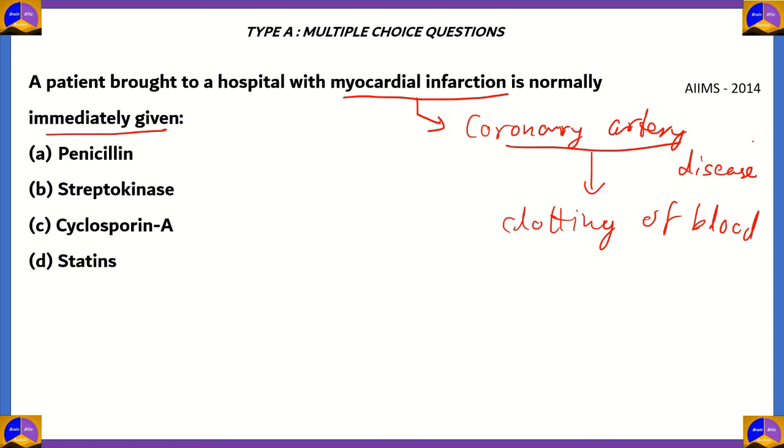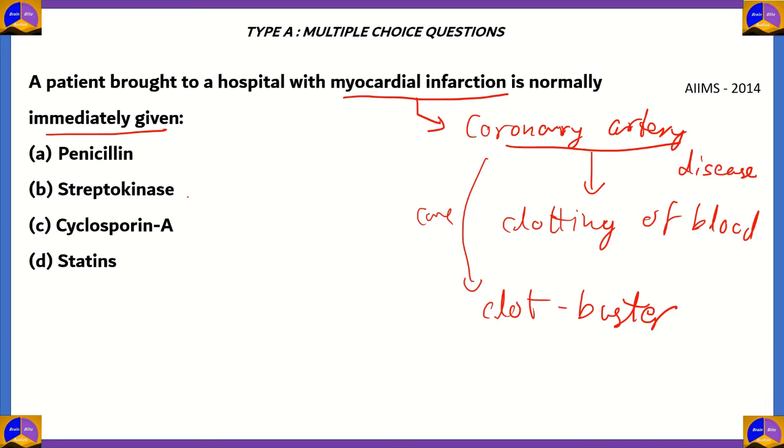So therefore, we need a clot buster in order to immediately remove the effects of myocardial infarction. So we need a clot buster, and we need to find which of these options is used for busting clots.